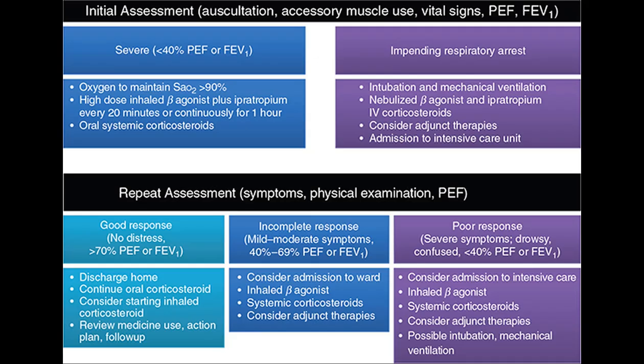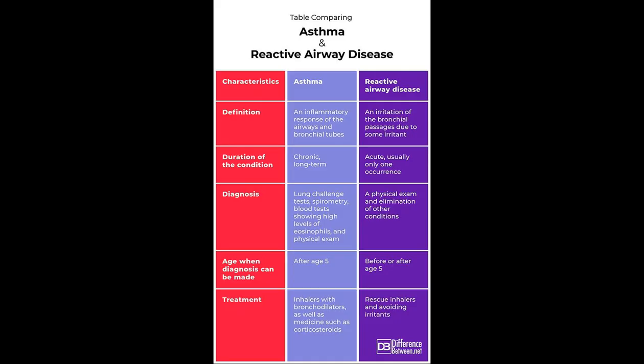Treatment for both conditions may involve the use of inhalers, steroids, and avoiding triggers, though management strategies can differ depending on the underlying causes and severity. Individuals with a family history of allergies or asthma, or those exposed to environmental factors like tobacco smoke, are at higher risk for developing these conditions. Here's a closer look at the detailed aspects of asthma and reactive airway disease.